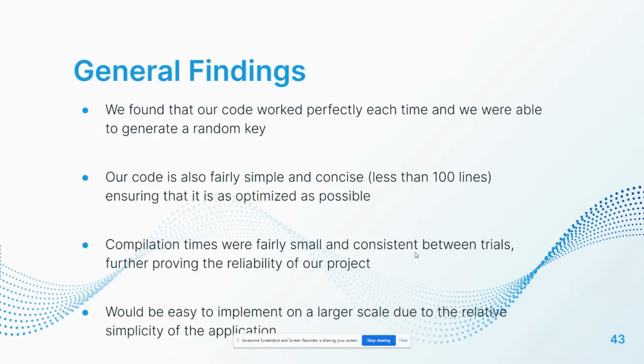As such, this makes it extremely easy to implement on a larger scale due to the relative simplicity of the application, and we believe that when quantum networks eventually become widespread and ubiquitous, for example, small businesses could easily implement such a QKD application into their own cybersecurity, and greatly boost their defenses against malicious hacking. As such, our application is quite easy to expand upon and further develop as quantum technology as a whole progresses.